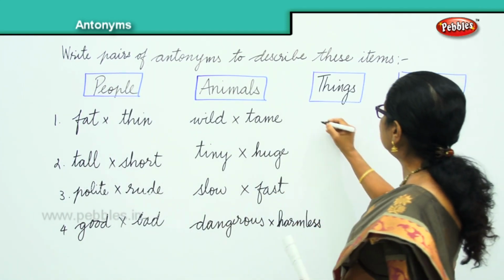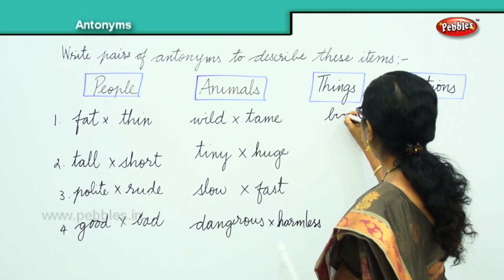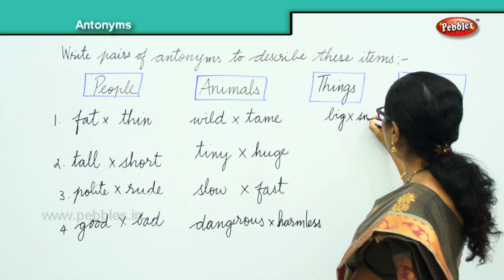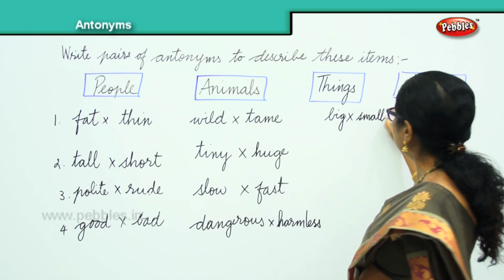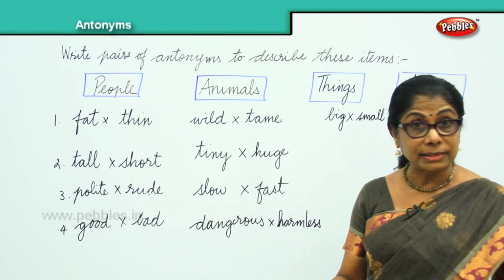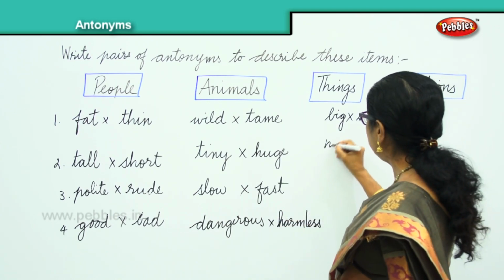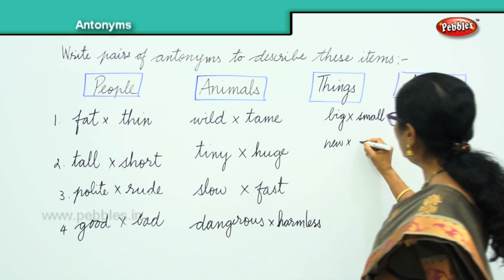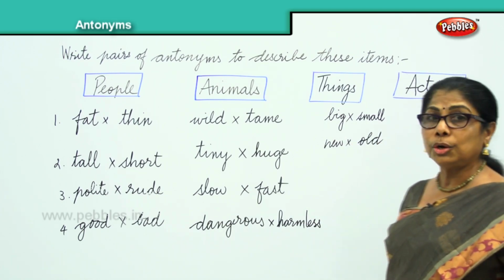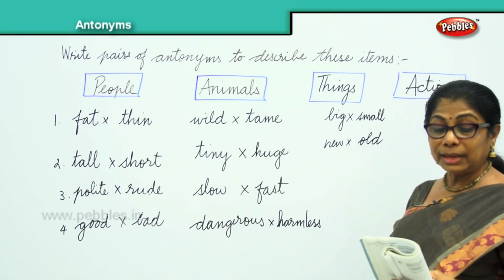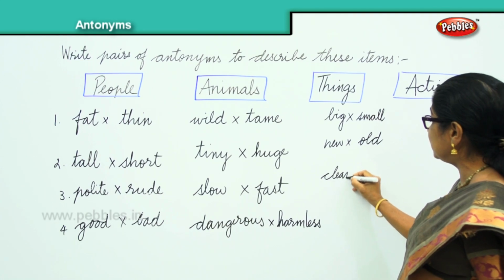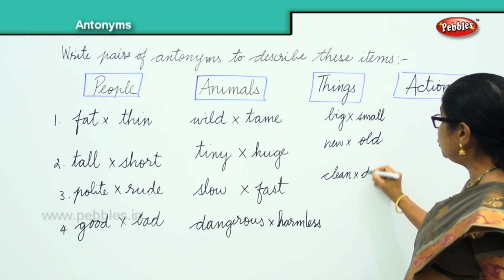Now, you say there are big things and small things. New things. Daddy buys some new things and there are old things in the house. Okay? Big and small, old and new. Then there are clean things in the house. Some things are clean, others are dirty.